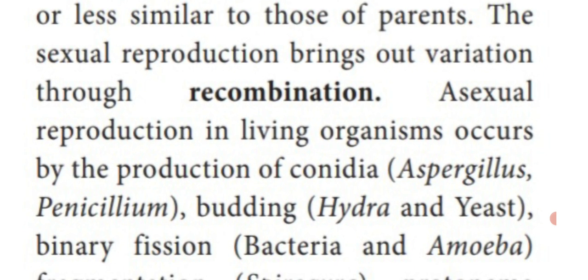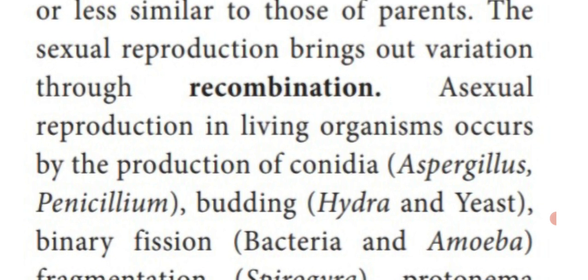The other type of reproduction is sexual reproduction. This reproduction produces the next progeny or generation with variable, different characters. How do they produce variable characters in the newly formed generation?